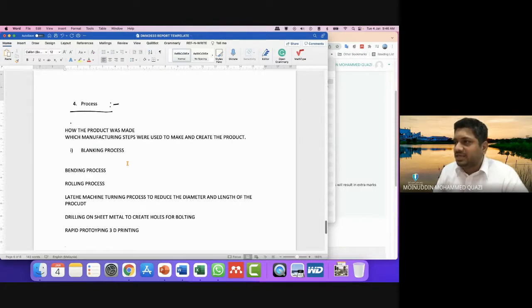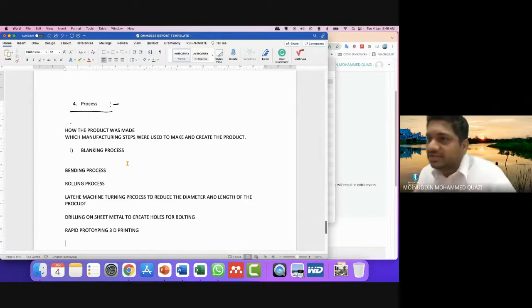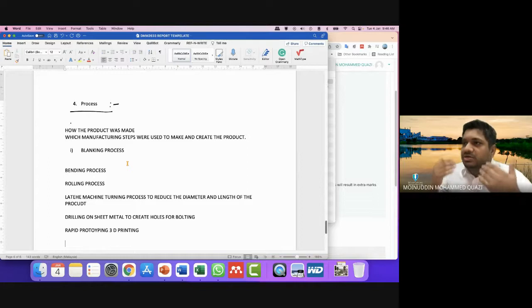So students can choose their own product, their own process, their own way of thinking. The only thing that matters for this report is how the student applies the different manufacturing processes to a product and how a product can be made by the student conceptually, virtually.